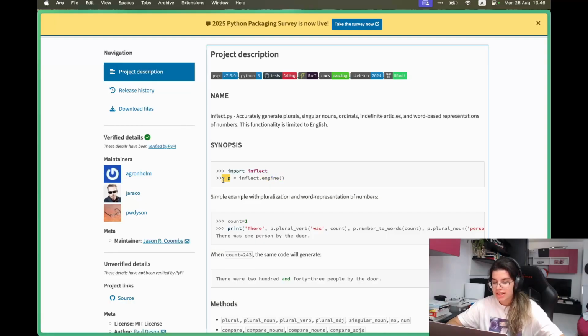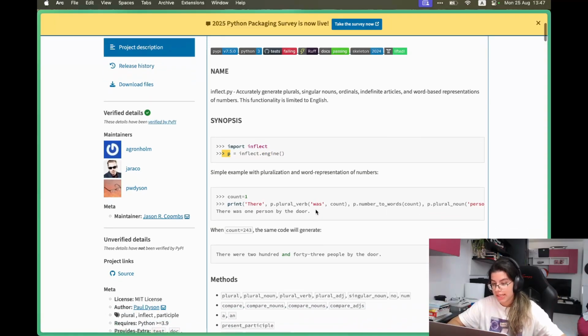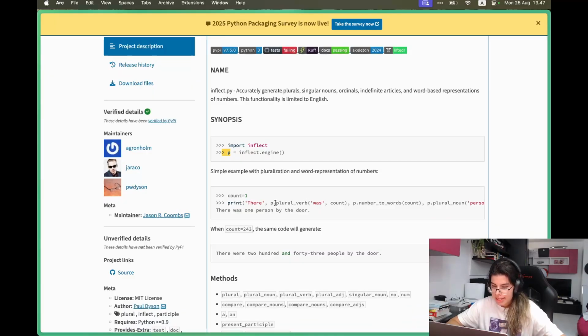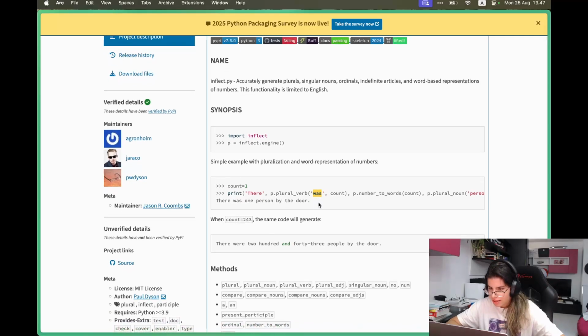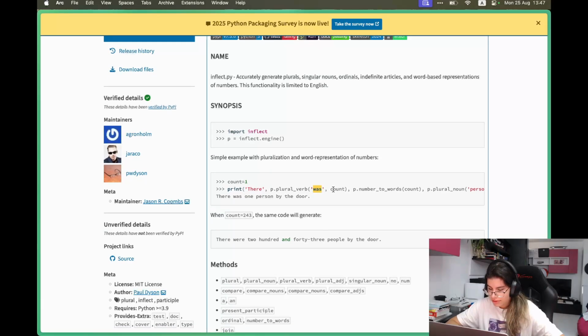And then we use the created engine, which we store in a variable, in order to call whatever methods we're interested in. And here there's a method called plural verb, which takes the verb was. I'm actually not too sure what this does, to be completely honest. Let's see, was count, pluralization, and word representation of numbers.